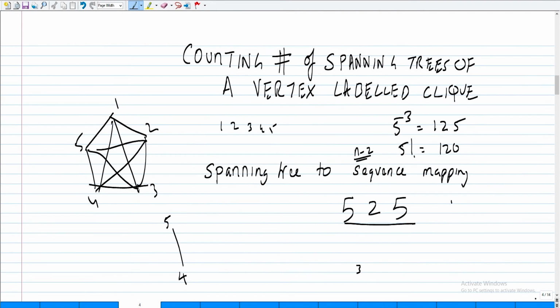So therefore, it is an n minus 2 letter sequence on the letters 1 to n. Every spanning tree will give you such a sequence, and if I give you the sequence, you can construct a spanning tree. Therefore, there are n to the power of n minus 2 such sequences.